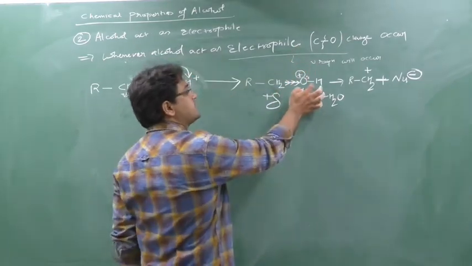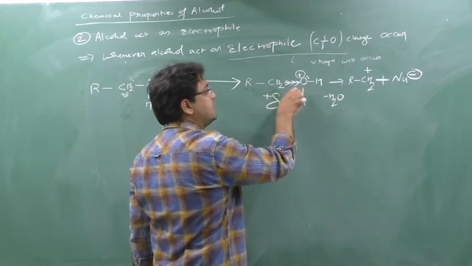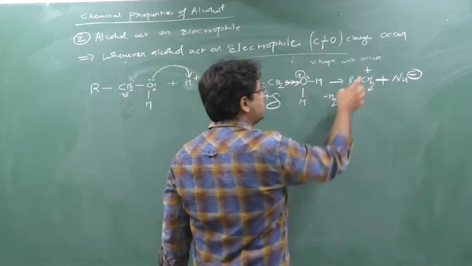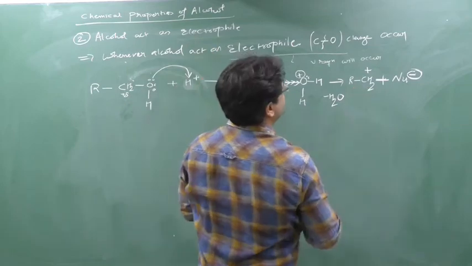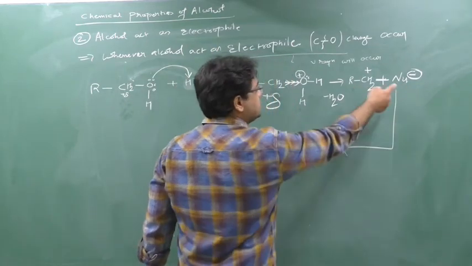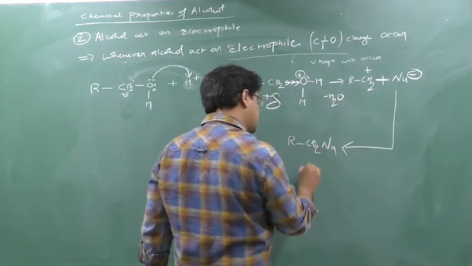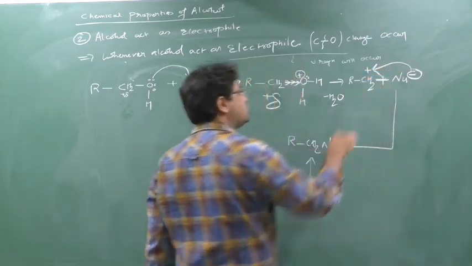So oxygen will start to attract the electron from this CH2, and CH2 will give the electron to this oxygen. CH2 is giving the electrons, creating a positive charge. So water is removed. Now there is a creation of an electrophile. The electrophile comes, and there is a nucleophile that can react with it. This nucleophile directly reacts with this electrophile, and here an SN reaction occurs. This is the SN reaction, because your nucleophile attacks this CH2 plus, no?